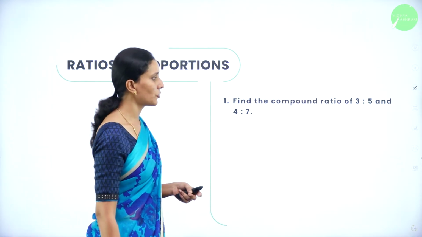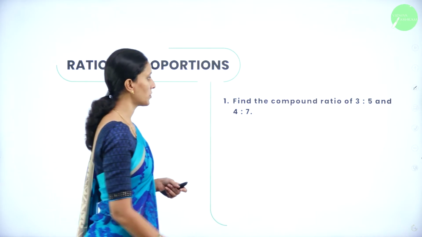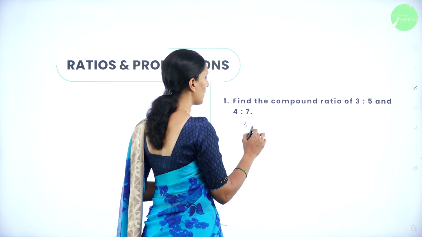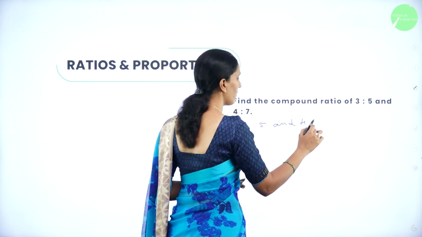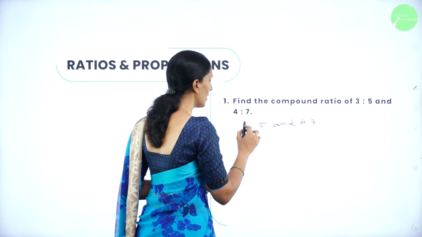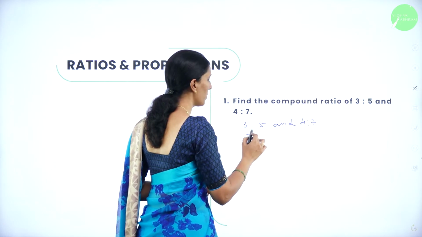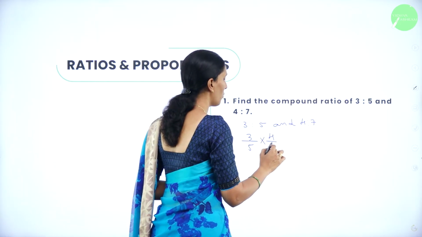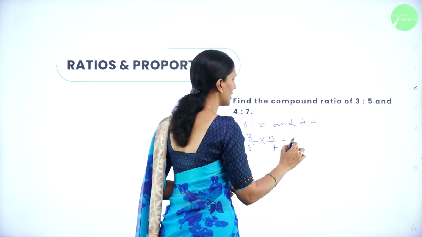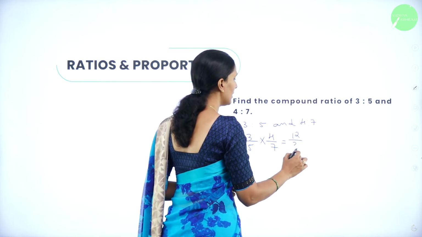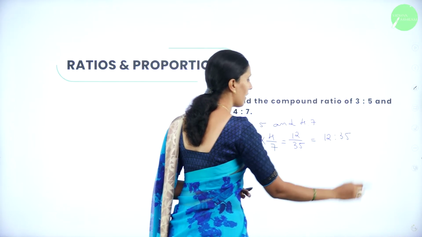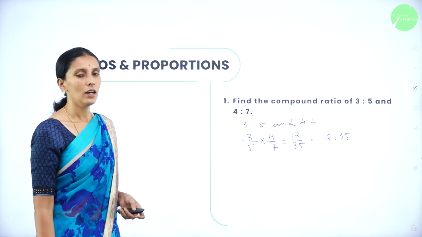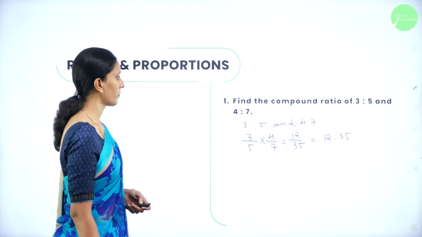Find the compound ratio of 3:5 and 4:7. So we have to multiply 3:5 and 4:7. So let me convert this into fraction form. 3 by 5 into 4 by 7. So 3 4s are 12, 5 7s are 35. So this is again 12:35. So this is the compound ratio.